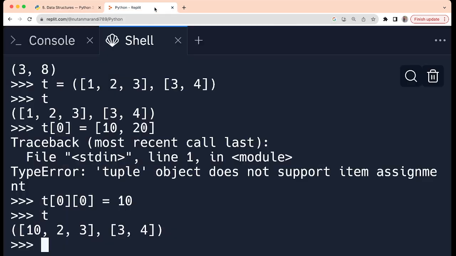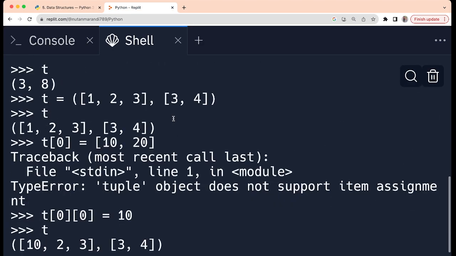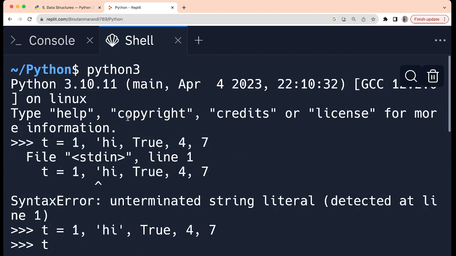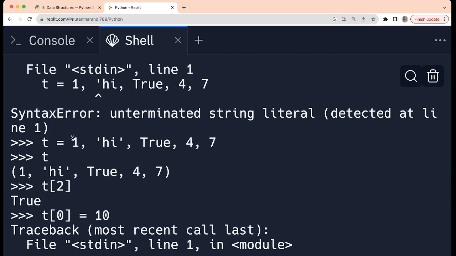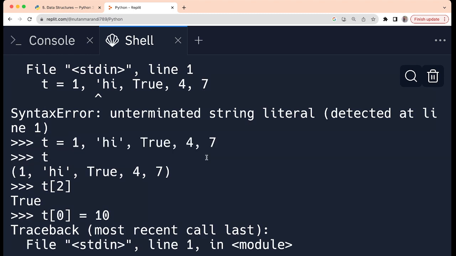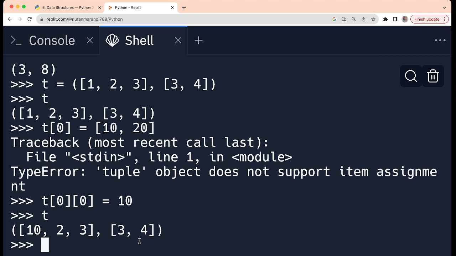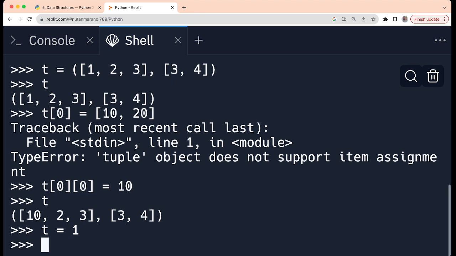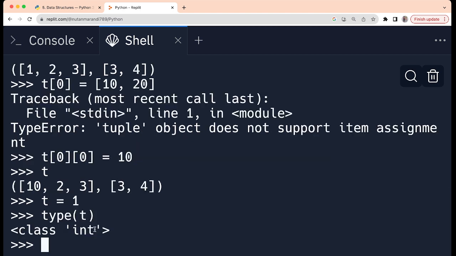Now for this, see, how were we defining tuples? You write the name of the variable and then assign the values. Now if you do the same thing for a single item, I can write it like this: t is equal to 1, let us say. But will this t be considered a tuple? I don't think so. Although it is valid, if I print the type of t, it is integer.